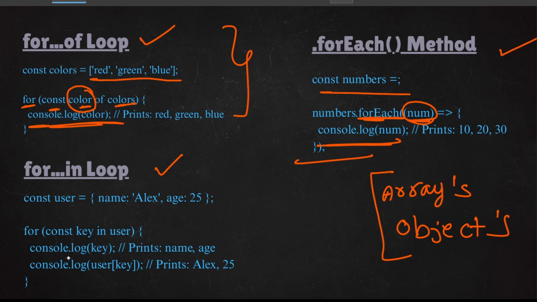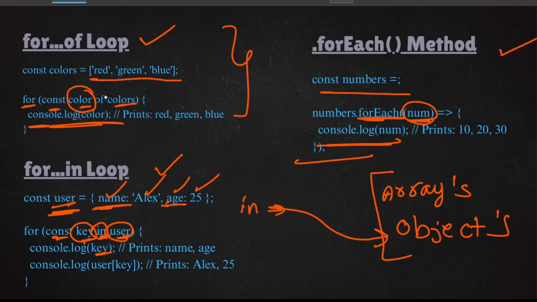In the for in also, you are saying const key in user. Here user is an object, and key means the key value. In the user you have the keys, right? The name and age are the keys, so you need to print those keys, that's it. So for in is used for objects, and for of is used for arrays. This is the simple thing you can keep in mind about the loops.